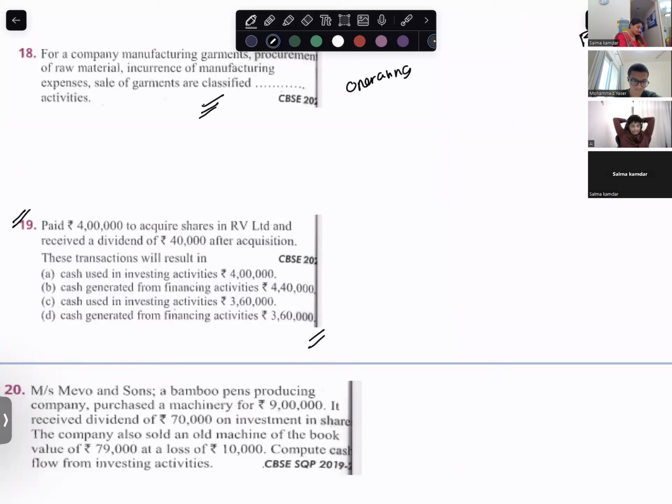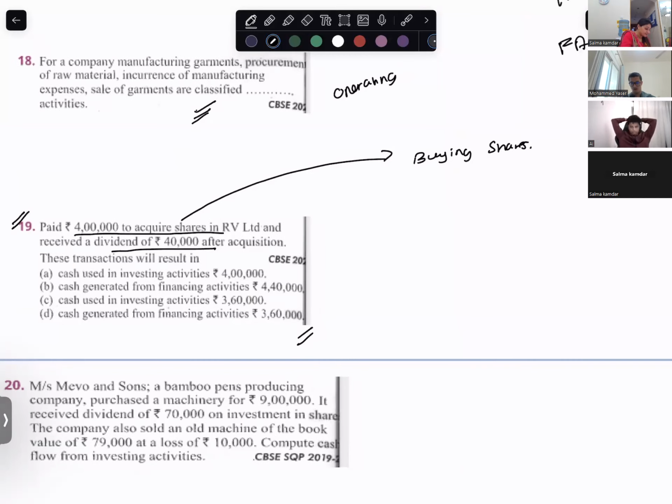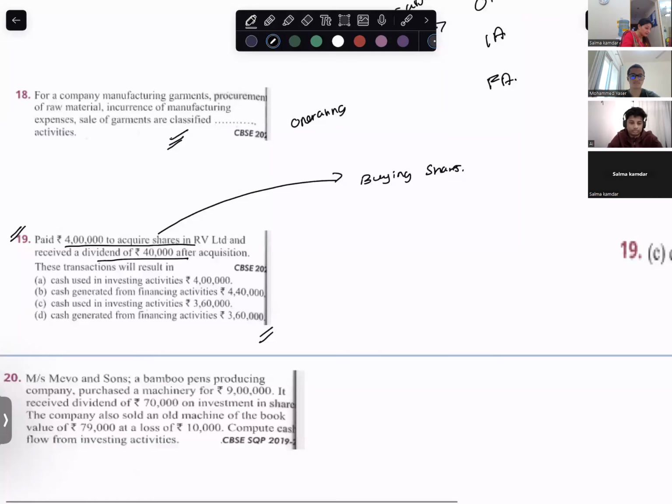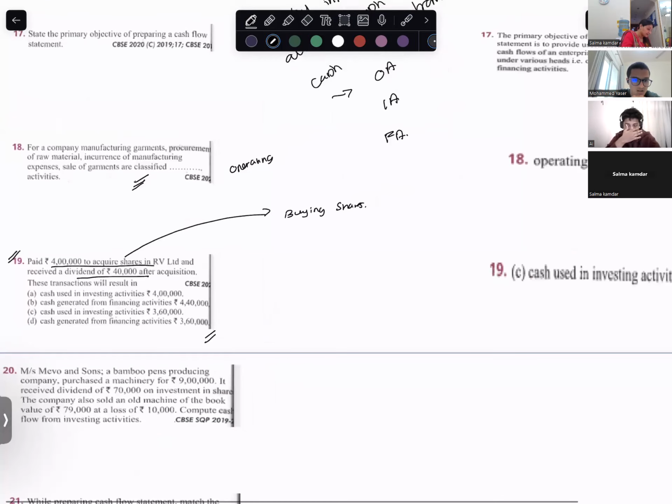Paid 4 lakhs to acquire shares in RE Limited and received a dividend of 40,000 after acquisition. This transaction will result in what? So you're buying shares, right? Buying shares is investing.